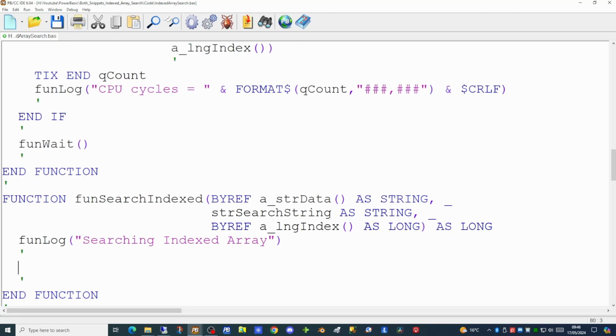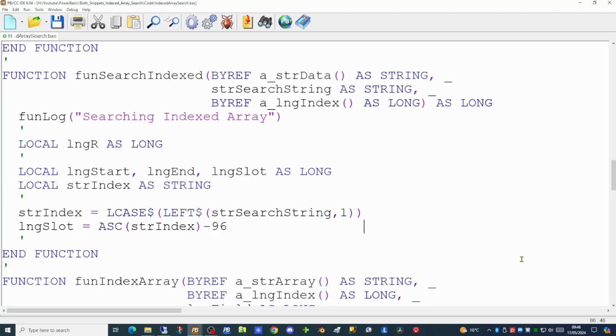So here is the skeleton of our new function, taking in the 3 parameters: the data array, the search string, and our indexed array. As with the previous for next loop, we're going to create a for next loop in here. As we did when we indexed the array, we're going to pick up the first character of our search string. This will be a letter between A and Z. And we're going to calculate which slot this is going to come into. And having determined that slot number, we can pull out from the indexed array the start and end row numbers, which we need to scan.